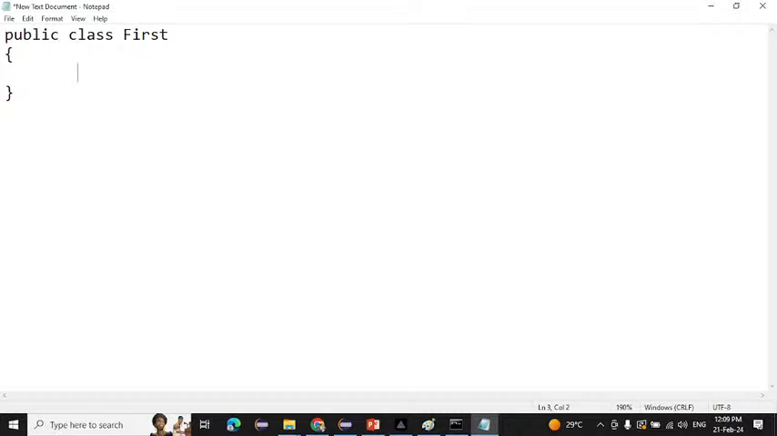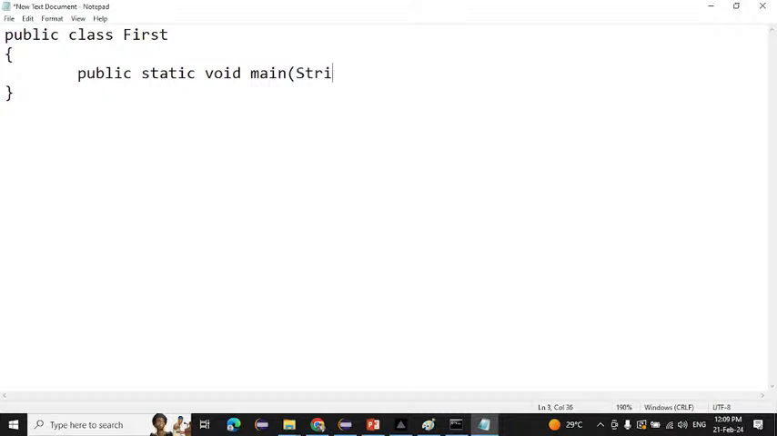So what is the syntax of the main method? You have to remember the syntax now. For today you have to remember this syntax. The syntax for the main method is public static void, and then main, and then parentheses open. This is called the parentheses or round braces, you can say.